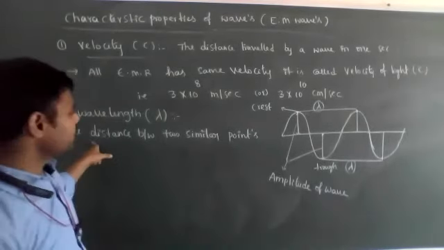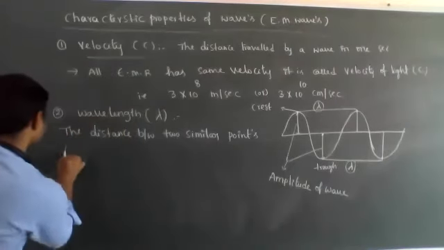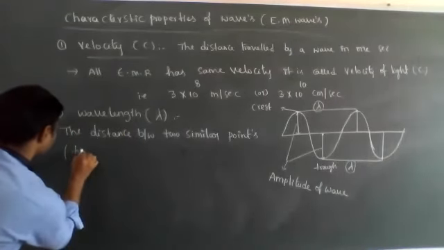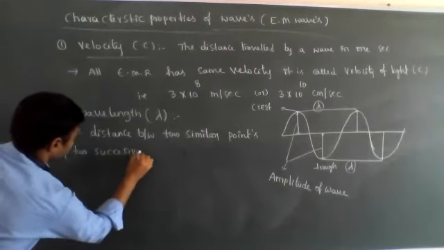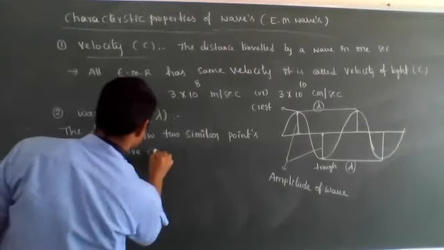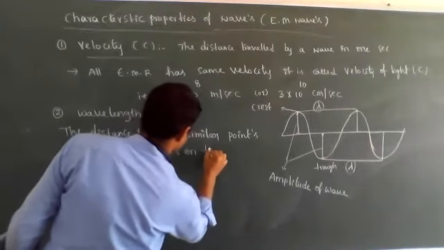Lambda means the distance between two similar points. Two similar points means two successive crests or troughs.